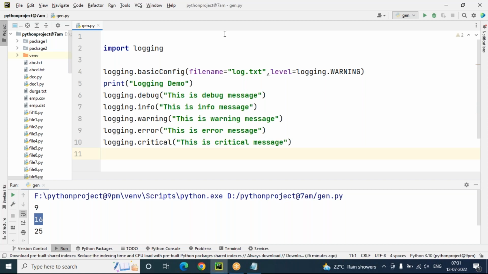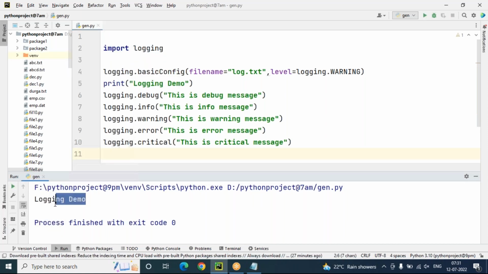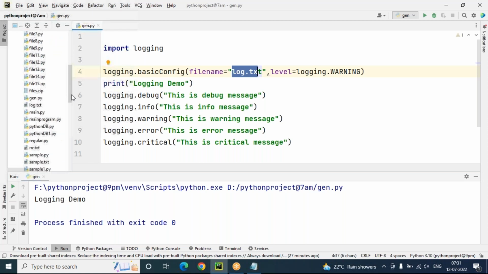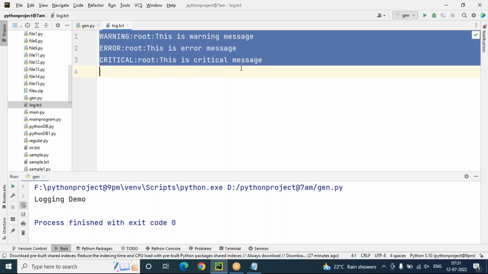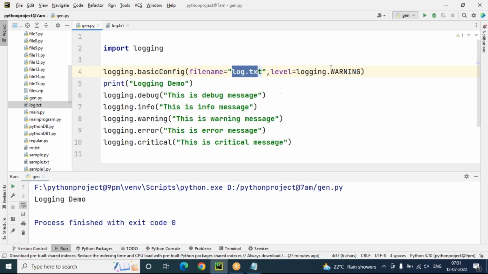Now let me run this, so that we will see logging demo is printed. That means the log file is created. Which log file is created? log.txt. You can check it in your project. Now you can see warning, root: this is warning message. Error, root: this is error message. Critical, root: this is critical message. So when we set the level to warning, only warning level and higher level messages are written to the log file.